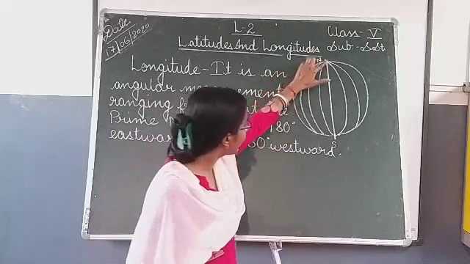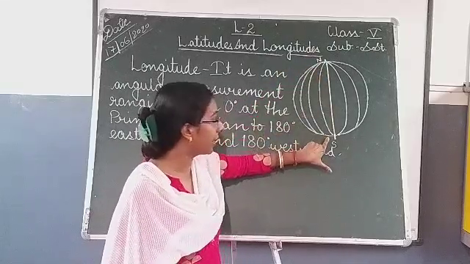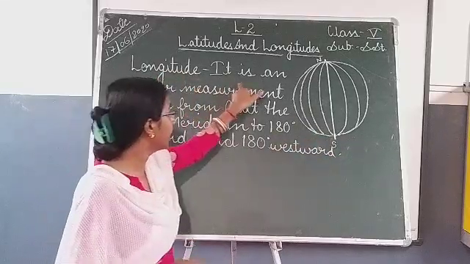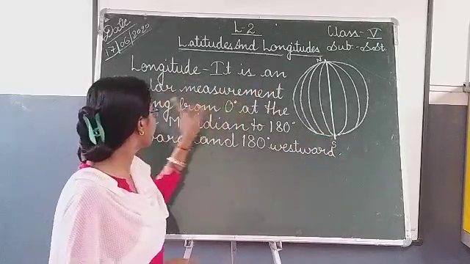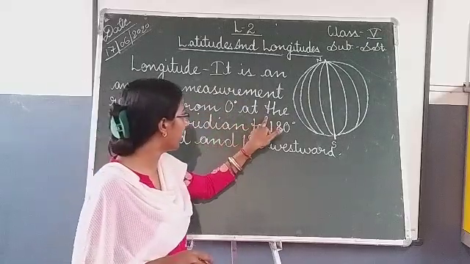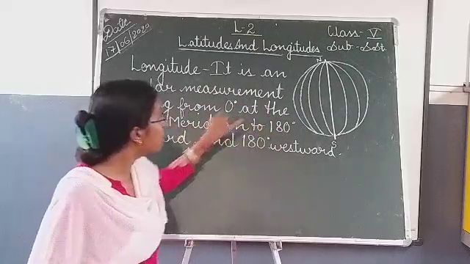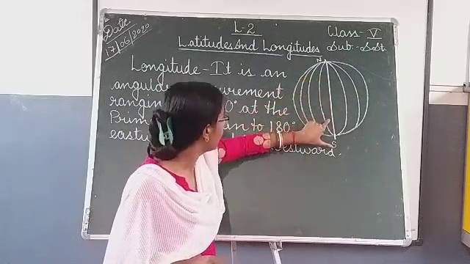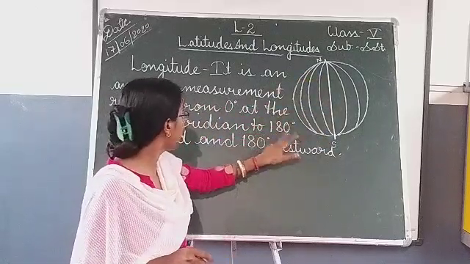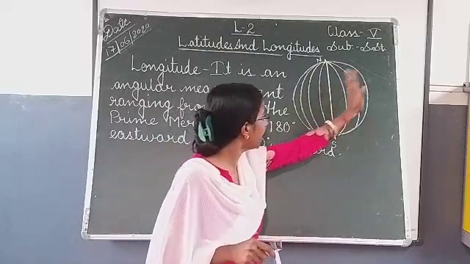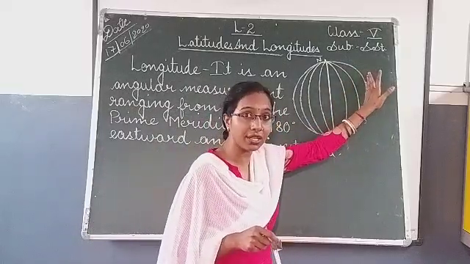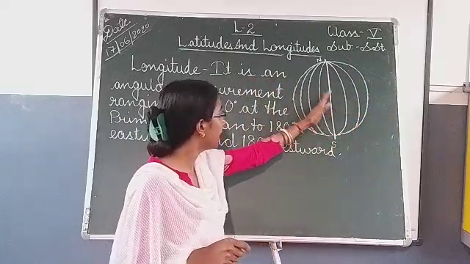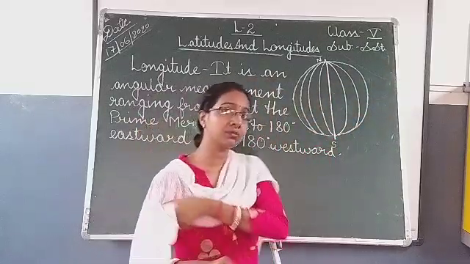Prime meridian. This line is the prime meridian. Again I am repeating the definition. Longitude is an angular measurement ranging from 0 degree at the prime meridian, this line, to 180 degree eastward. 180 degree eastward means from the prime meridian to 180 degree eastward and 180 degree westward.